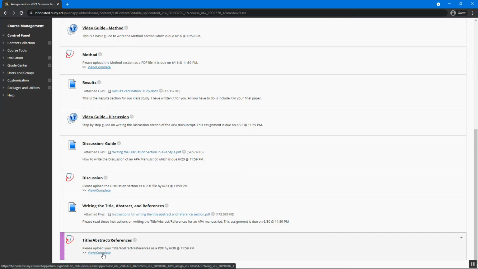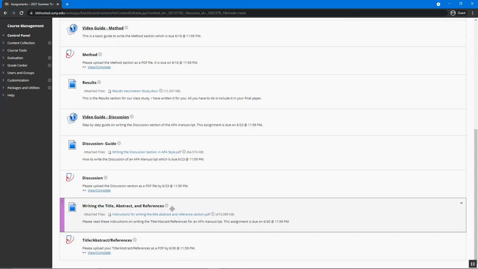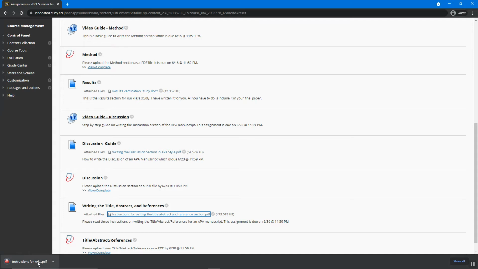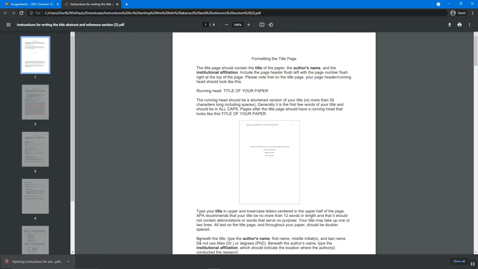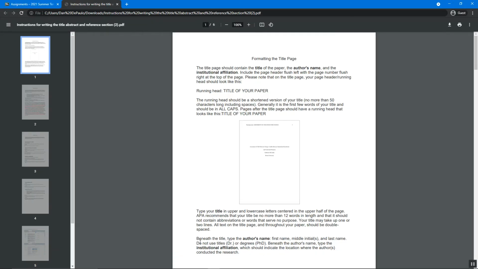So let's talk about how to write the title, the abstract, and how to complete the references. It's not that difficult. The abstract's a little tricky, but everything else is pretty basic. So click on the instructions, and we're going to start with the title page. The title page should contain the title of the paper, the author's name, and the institutional affiliation.